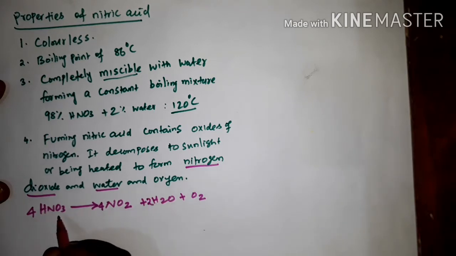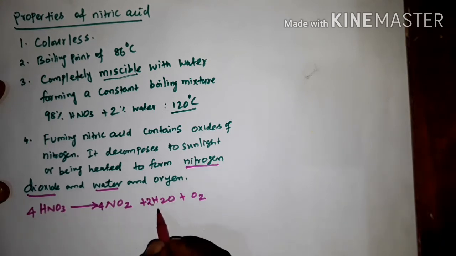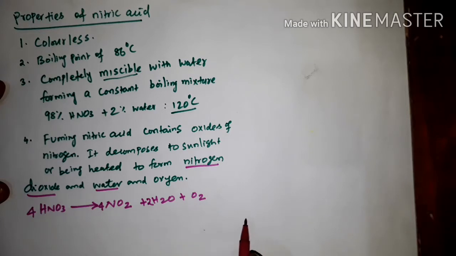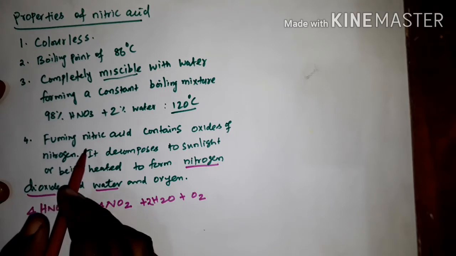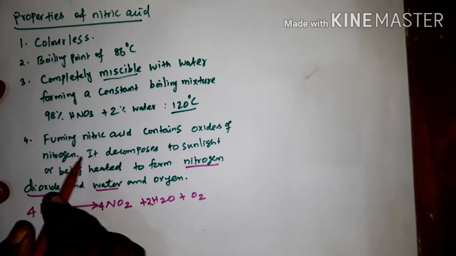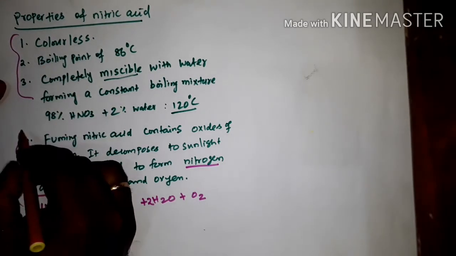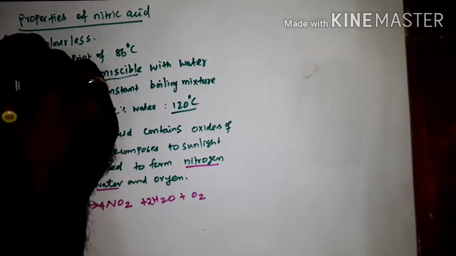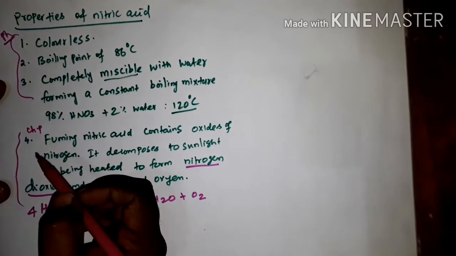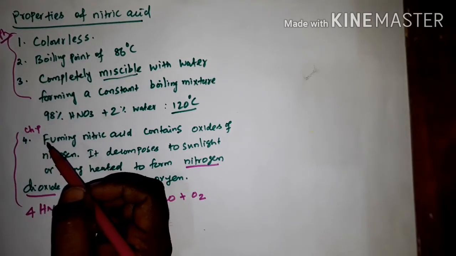So 4 HNO3 gives 4 NO2, 2 H2O plus O2. This is the decomposition reaction of fuming nitric acid. Up to here, these are physical properties. From here onwards, chemical properties.